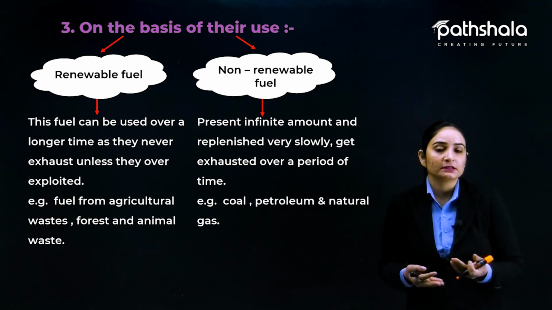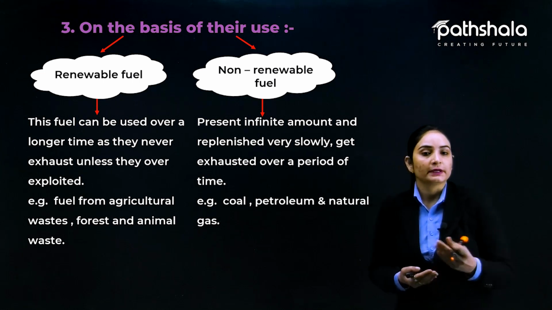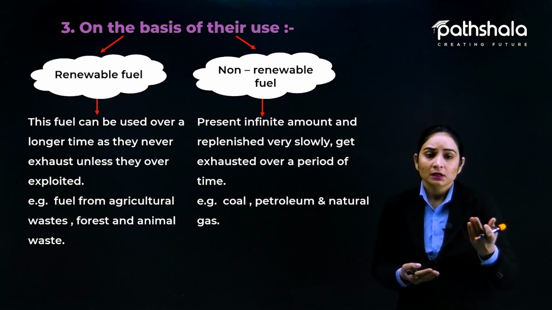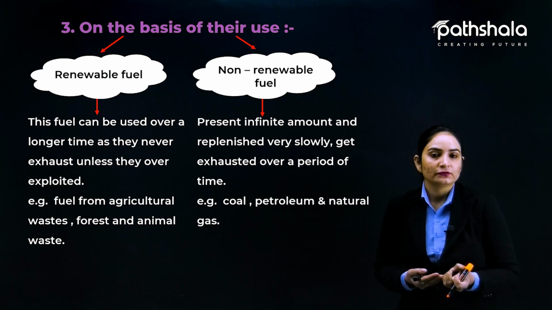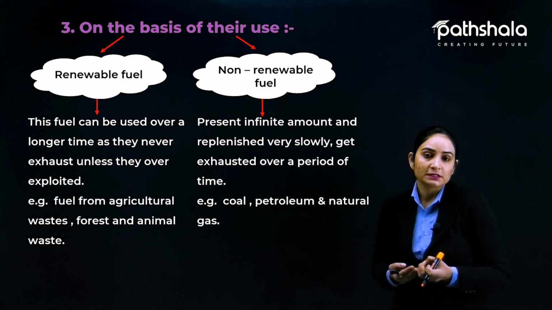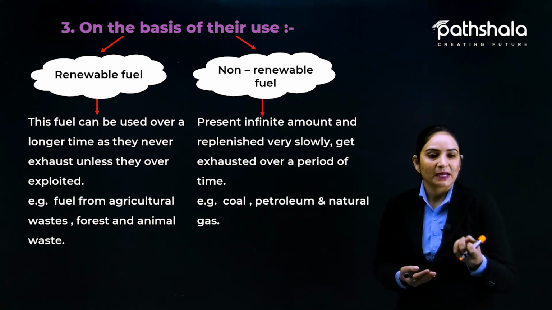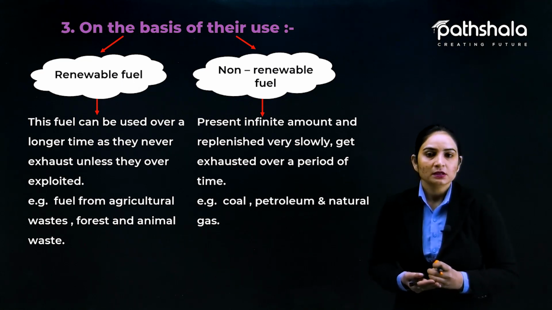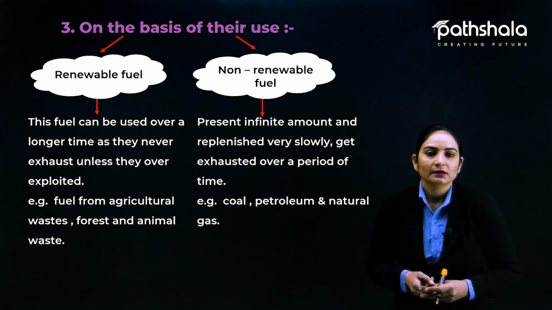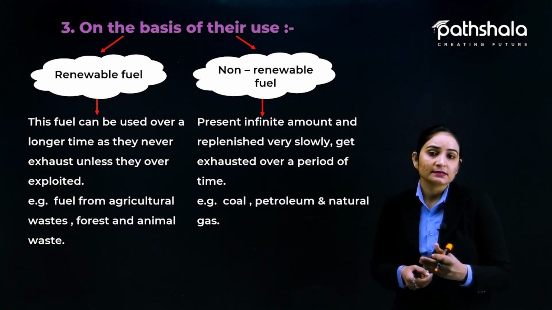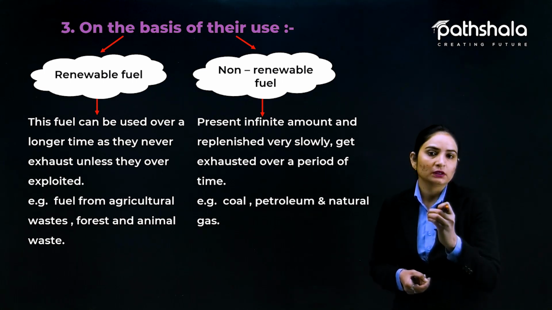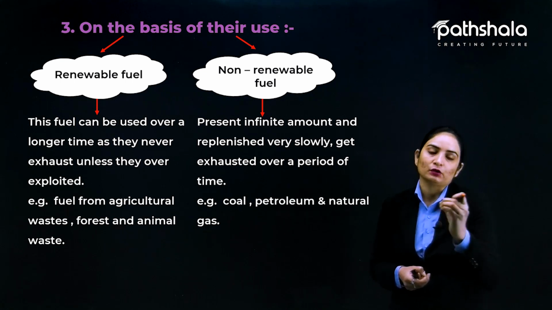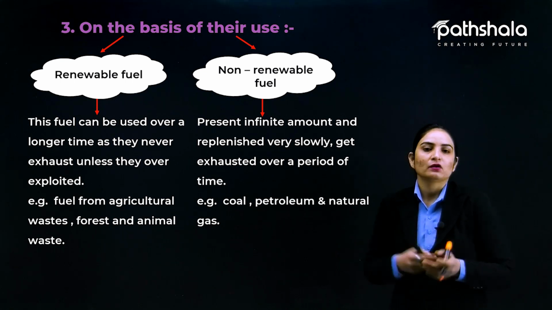First of all, we classified on the basis of state of matter, for example solid fuel, liquid fuel, gaseous fuel, and before that on the basis of their sources, primary fuel and secondary fuel, then renewable and non-renewable. Fine. So that's all about the classification. You need to be aware of these things. This is a very important classification: renewable and non-renewable, exhausted one and non-exhausted one.